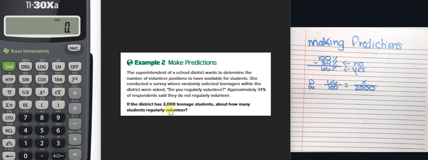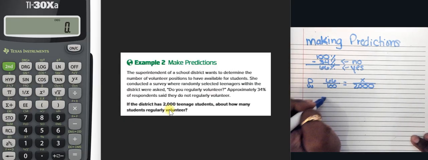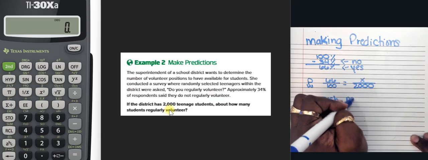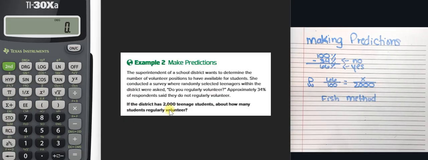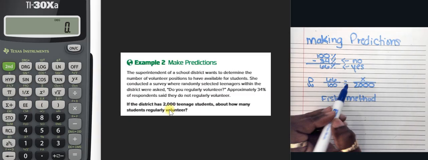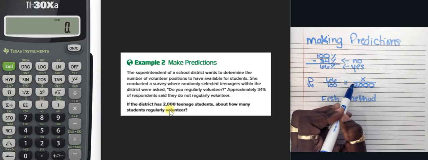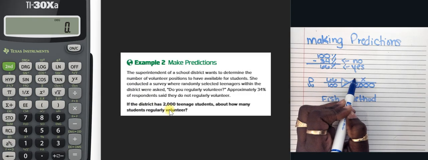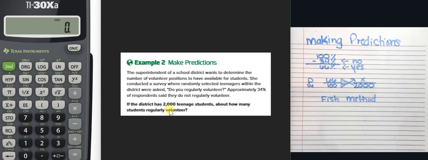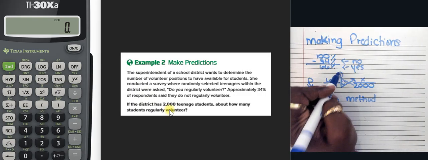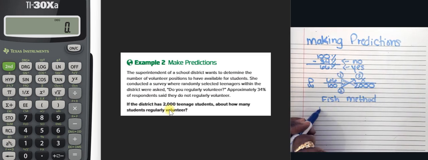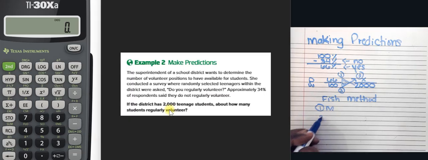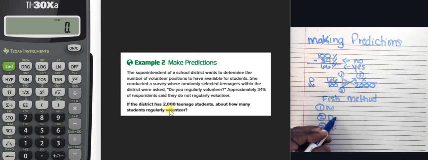And so in this example, I'm going to use the fish method to solve. Under the fish method, remember, you're going to start on the side that has the variable. You're going to start your fish. You're going to go diagonal, down, and then back up to the X, right? So this is your fish. And then it should be as easy as 1, 2, and 3 for us to find the value of X, okay? So the first step is we're going to multiply. Our second step, we're going to divide. Our third step, we're going to provide the answer.